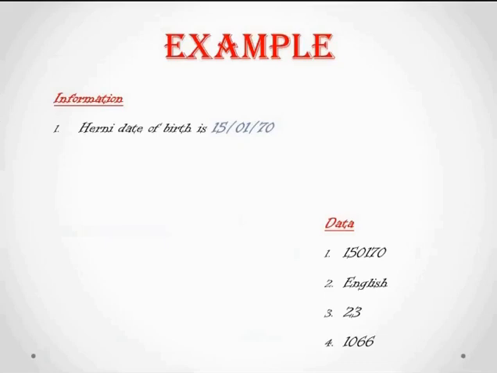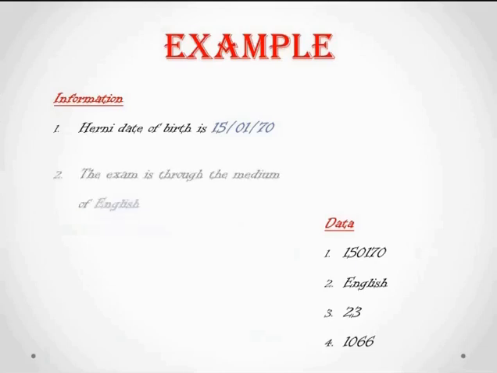So now I've added the context. What is the context I've added? Her date of birth is 15170. When we see the data 150170, we didn't get any meaning from it. When I've added the context, I'm going to get some meaning from the data, right? So what is that meaning? Someone, her, is there, and their date of birth is 15170.